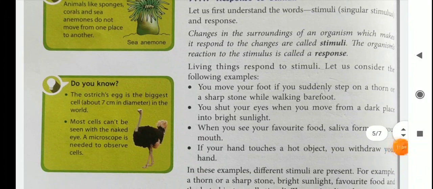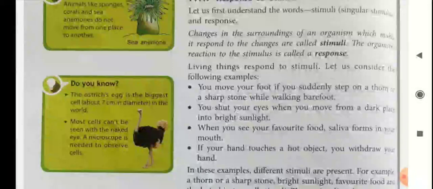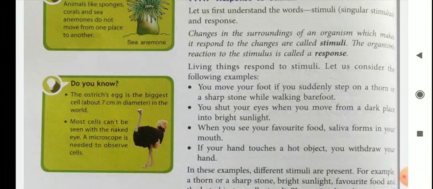Here you see some examples. You move your foot if you suddenly step on a thorn or a sharp stone while walking barefoot. You shut your eyes when you move from a dark place into bright sunlight. When you see your favorite food, saliva forms in your mouth.